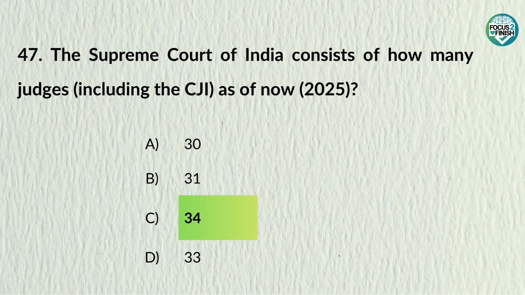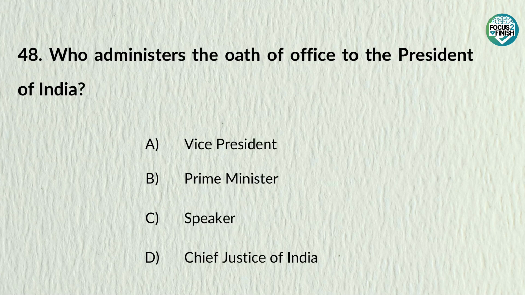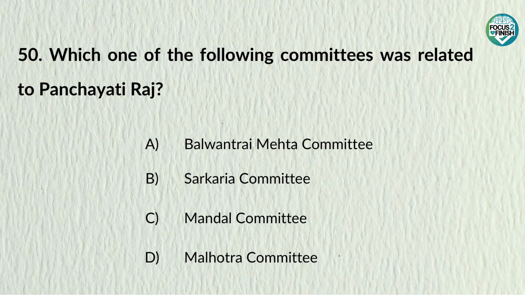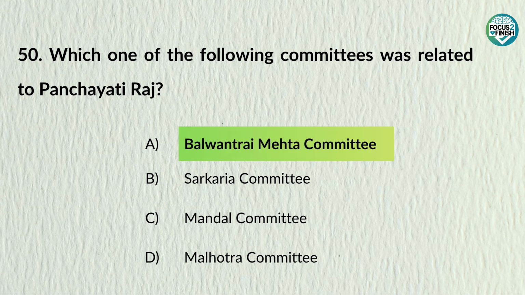Answer: 34. Who administers the oath of office to the President of India? Answer: Chief Justice of India. Which article guarantees the right to constitutional remedies? Answer: Article 32. Which one of the following committees was related to Panchayati Raj? Answer: Balwant Rai Mehta Committee.